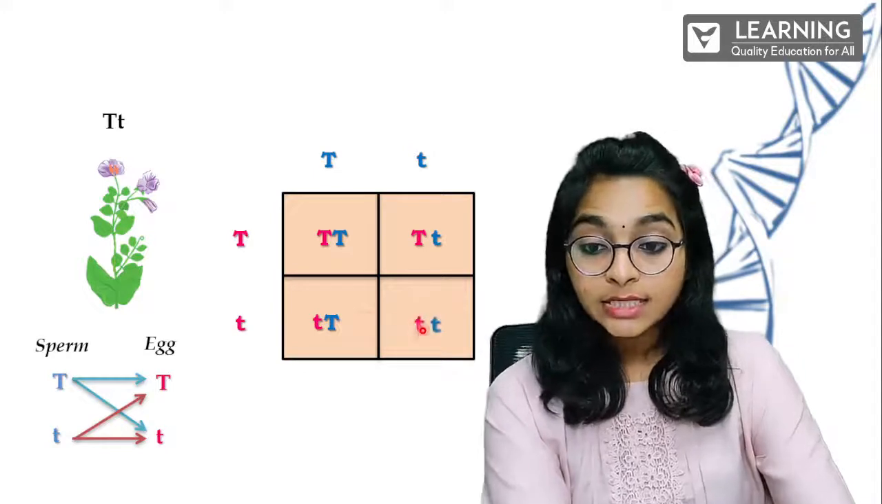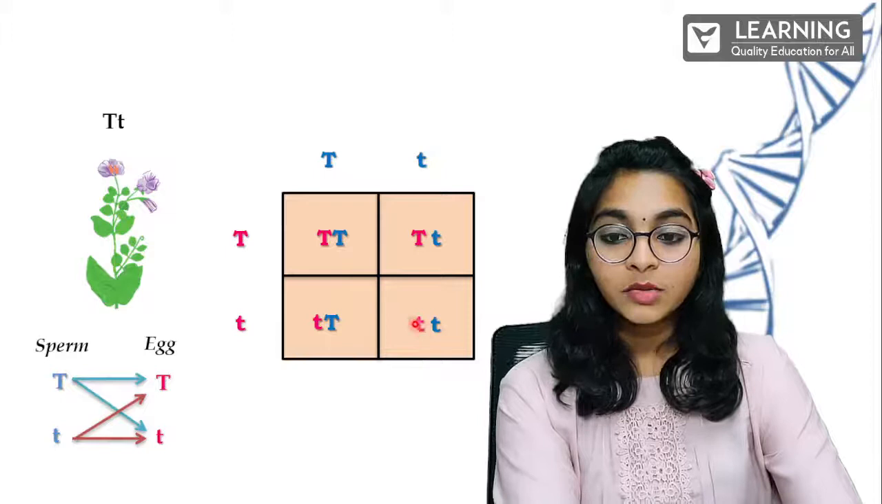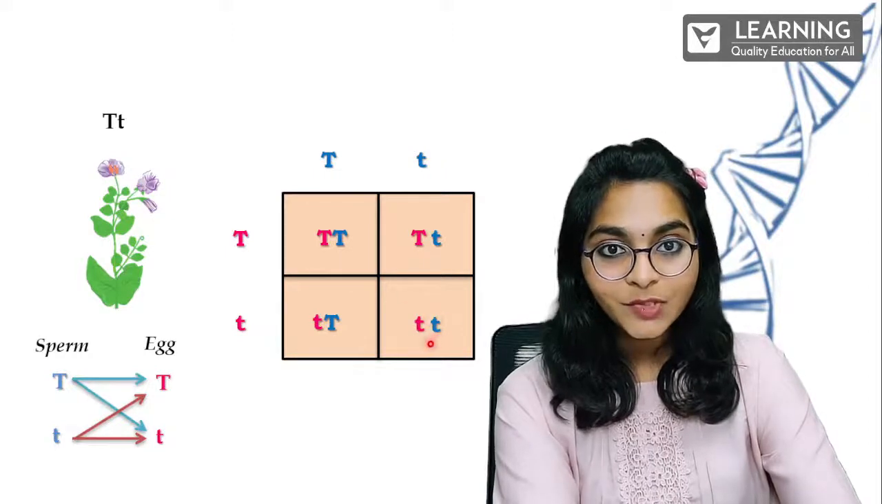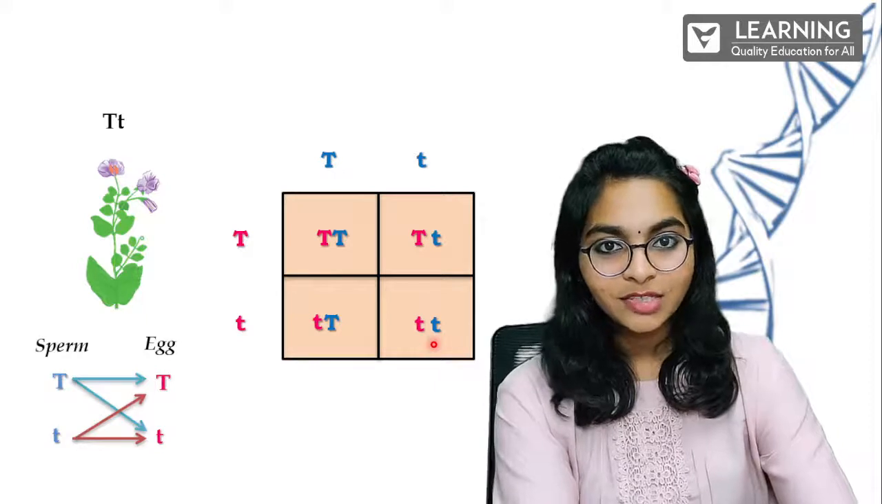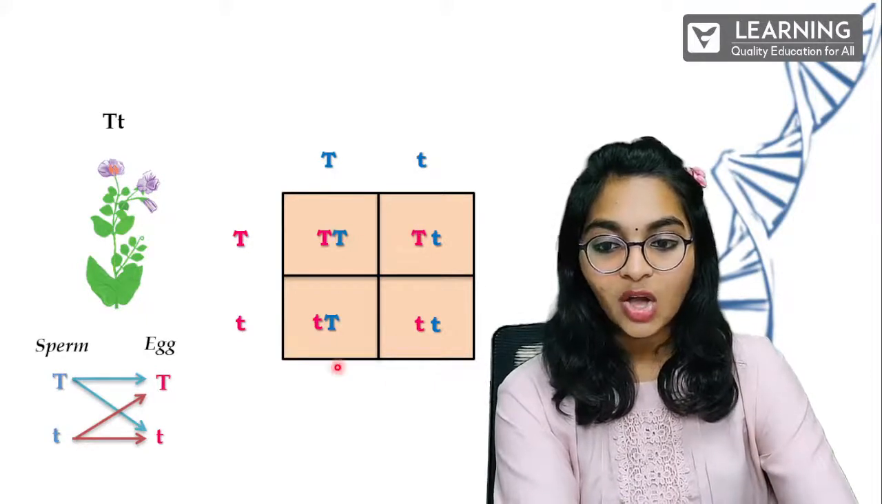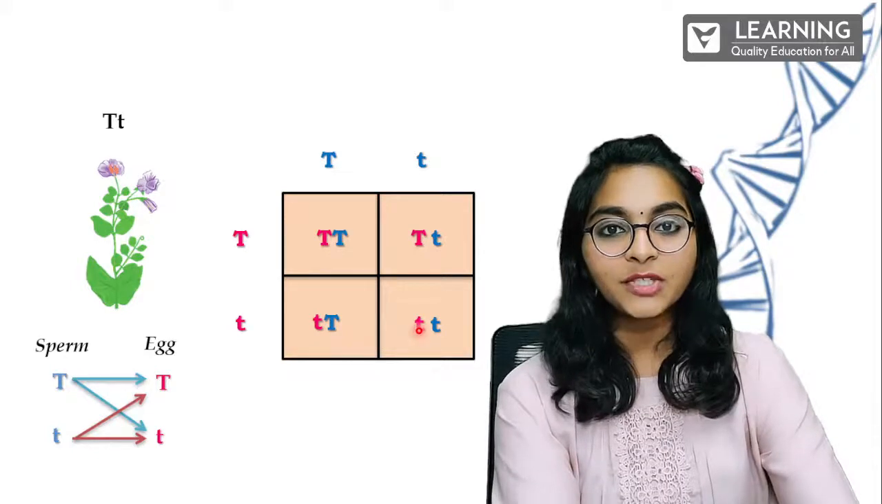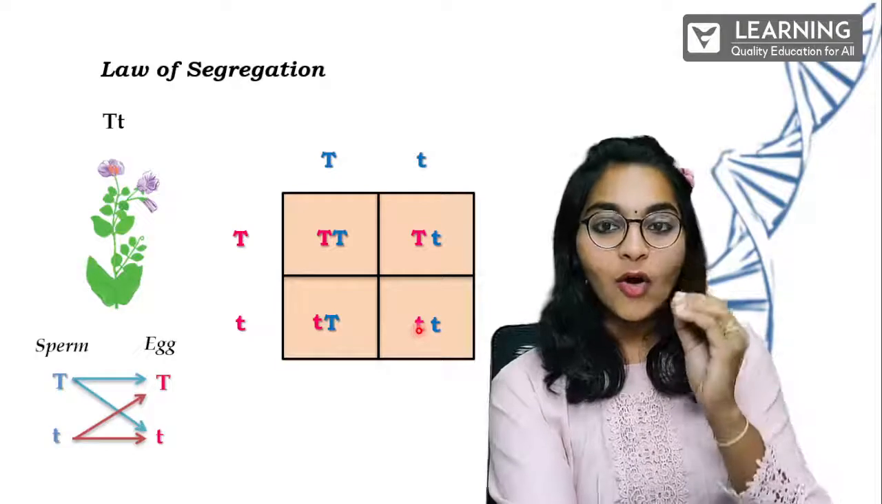Last, small t into small t. Very simple. So this one plant is going to be dwarf. Can you now come to a conclusion? How did you get 3:1? Because 3 plants are going to be tall and 1 plant is going to be short or dwarf. And that is called the law of segregation.